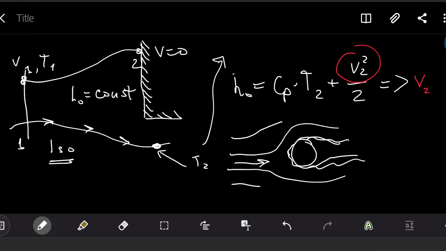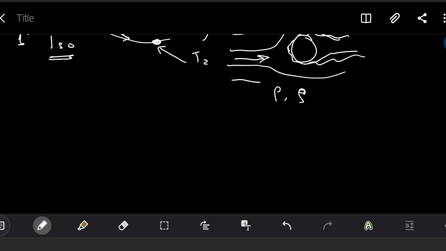If you know some stagnation parameter and you measure another parameter in the flow, for example temperature, you can calculate not just the velocity, but also pressure and density at this arbitrary point. So it's a very powerful tool, actually one of the most powerful tools we have in gas dynamics. I would like to go to a question about V2, which was equal to 0.